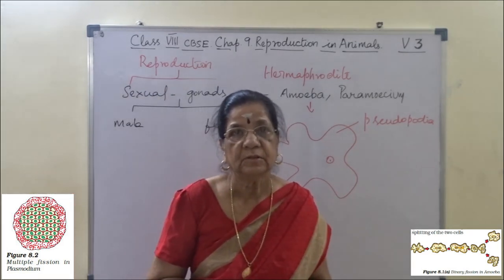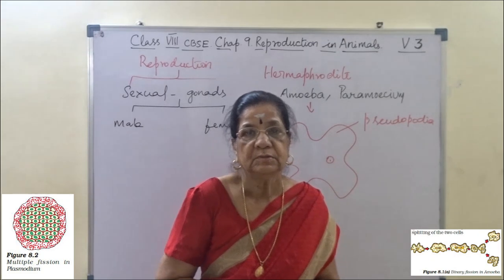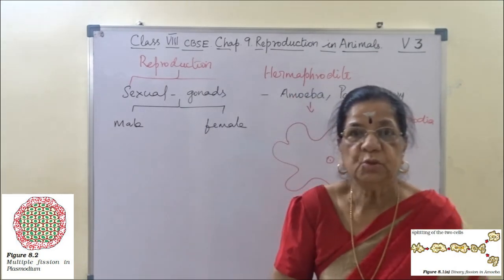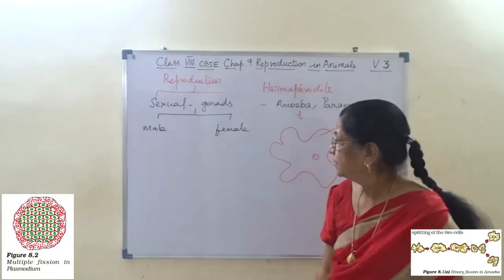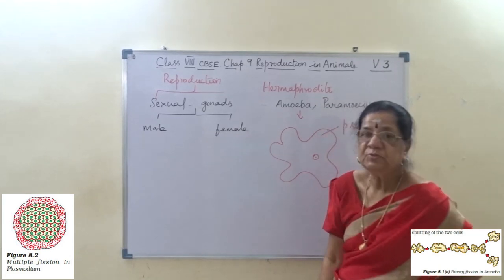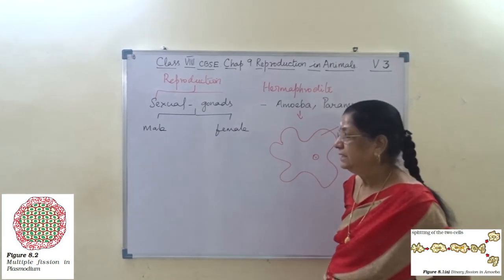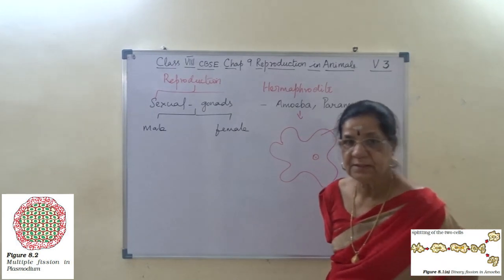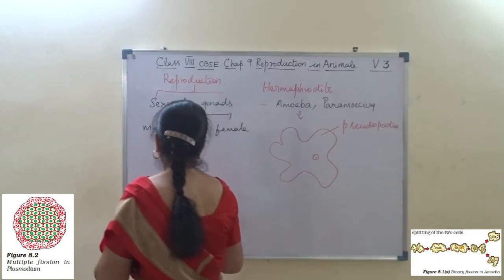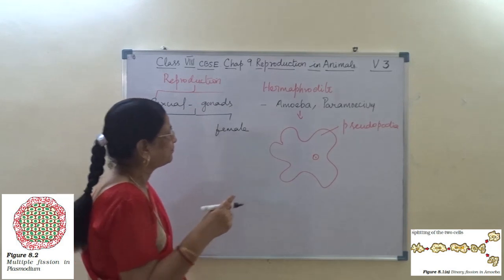Shall I continue? Just go through this. So when the sexual gonads are male and female separate, that is called sexual dimorphism.